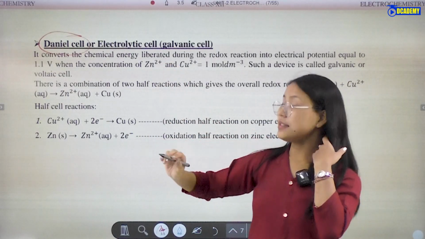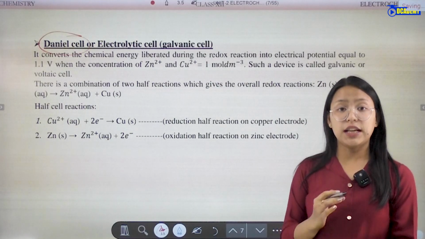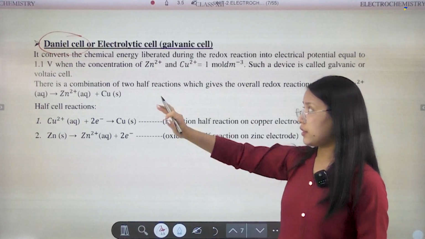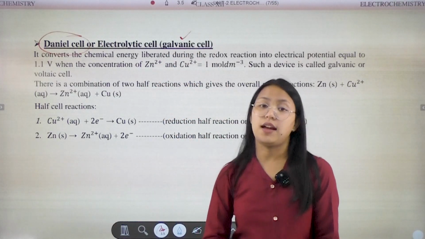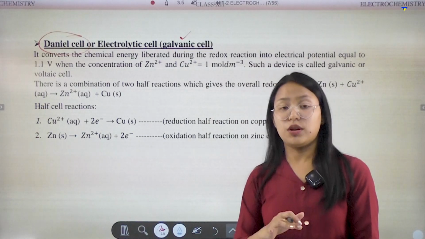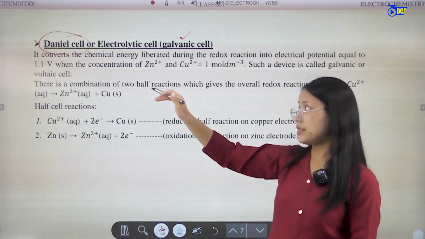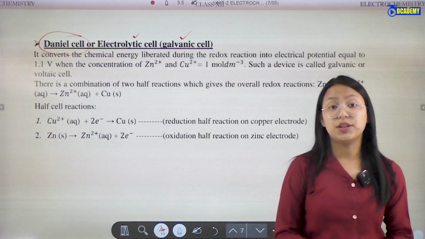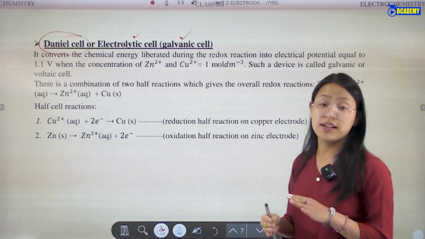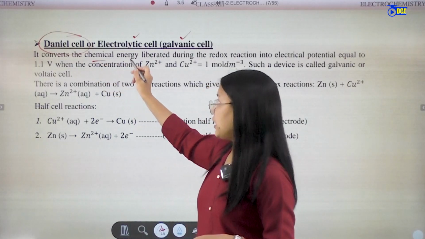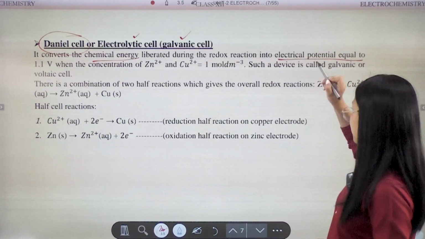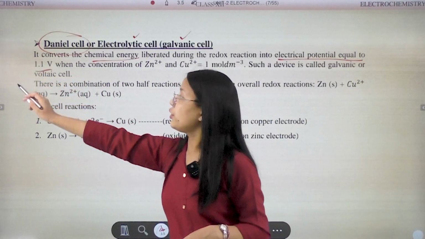So the Daniell cell, as we have said, is also a type of electrochemical cell. Among electrochemical cells, the Daniell cell is a galvanic cell. The Daniell cell is a type of cell which converts chemical energy into electrical potential equal to 1.1 volts.